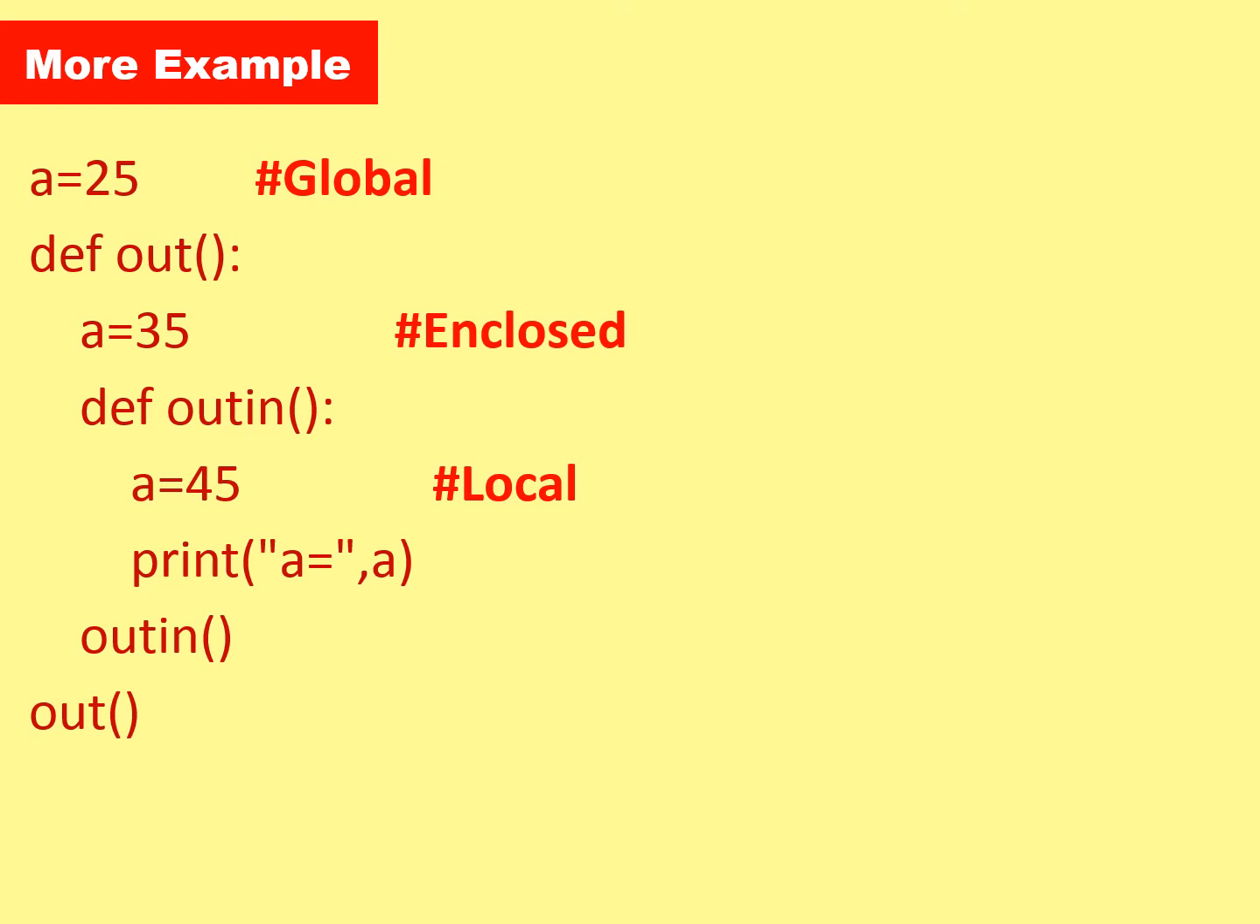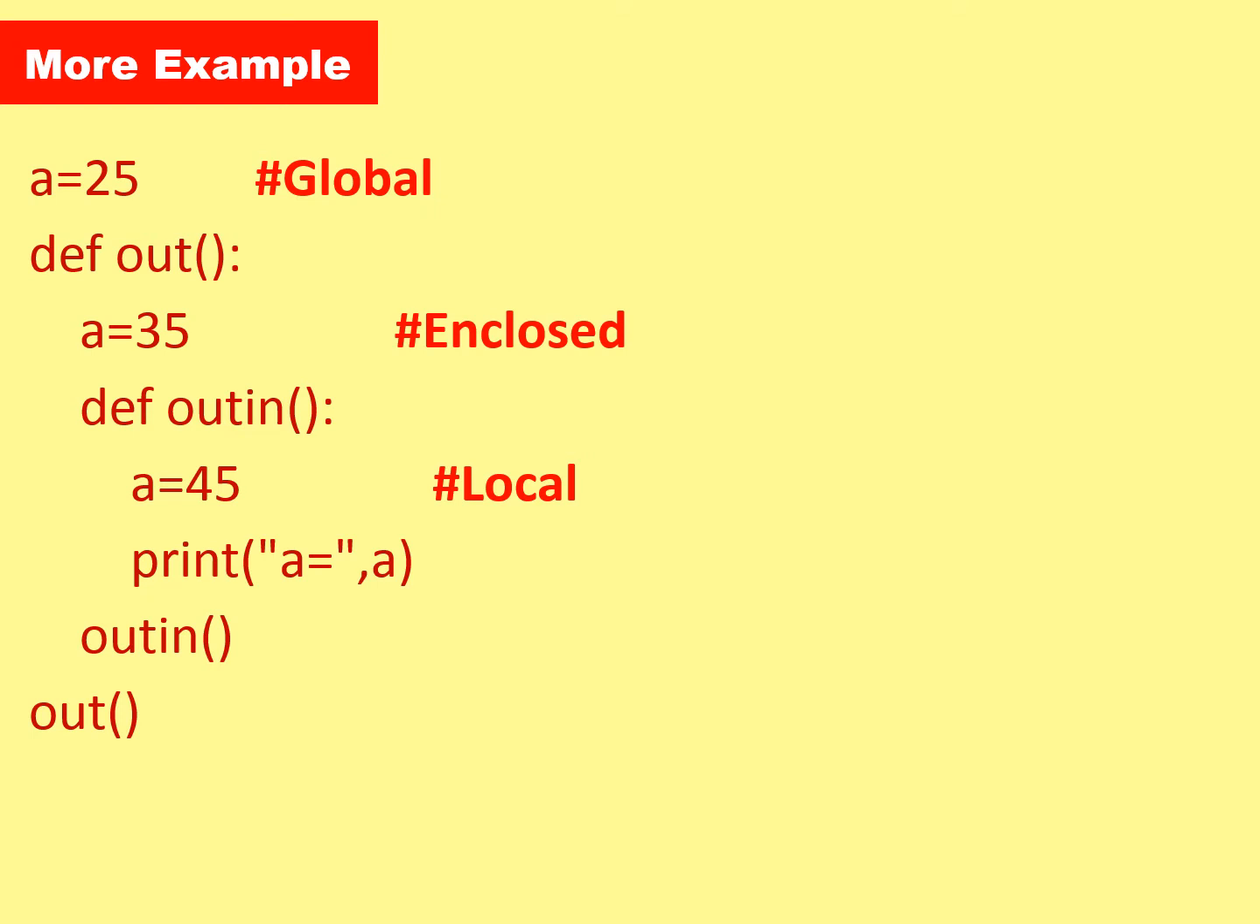whereas a is equal to 45 is a variable which is declared inside the out-in function, and it is considered which kind of variable? Local. a equal to 25 is global, a equal to 35 is enclosed because I am not declaring it as local or global, and a equal to 45 is local to which function? Out-in. Then there is a print function.